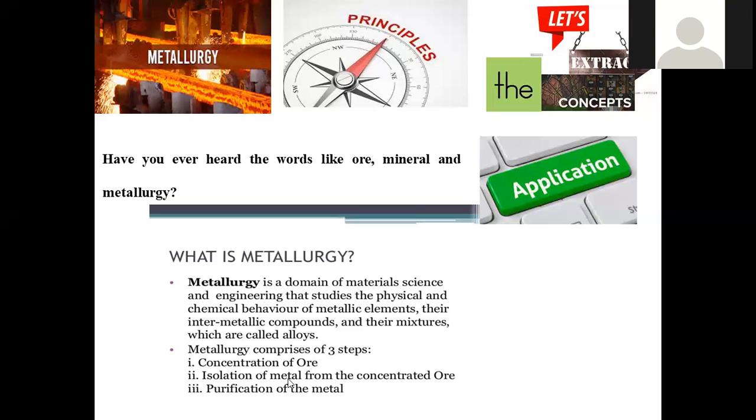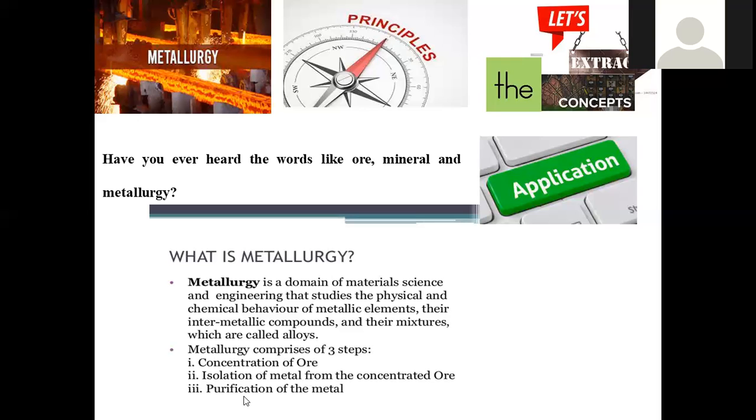After that, if you are separating the metal, it is again not in 100% pure form. That's the reason we have to go for further purification. This is denoted as refining. Refining is nothing but purifying, or removing the entire quantity of impurities associated with the metal. So this is step 3.